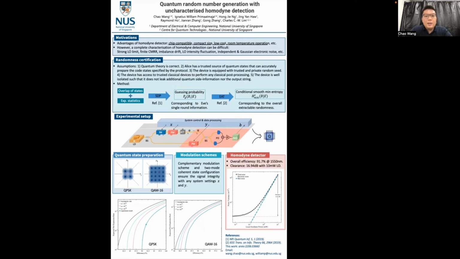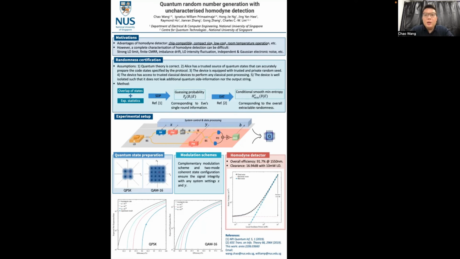In our system, we adopt a complementary modulation scheme and two more coherent states for quantum state preparation to ensure the signal integrity with any system settings X and Y. Another requirement of our protocol is that we need a relatively high quantum efficiency of homodyne detection to obtain a positive random number expansion rate.